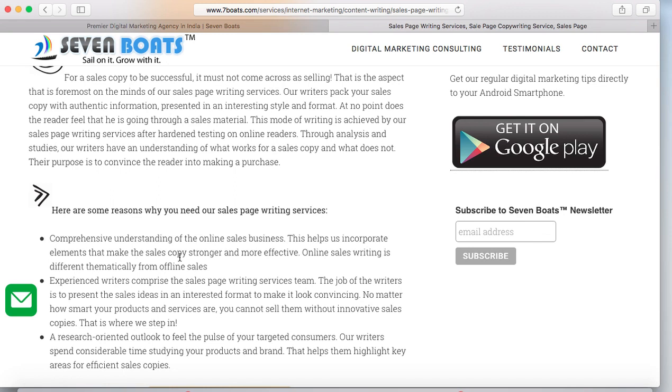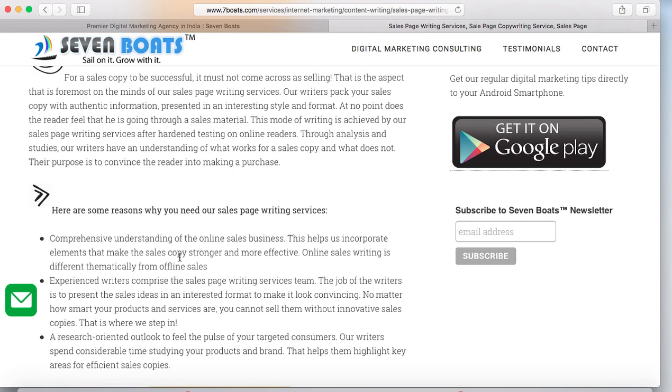Now mostly for any website, the home page is the most important landing page, and there are certain guidelines that you have to follow to develop your landing page. There is no hard and fast rule that Google or any other search engine will decide what is a landing page or not. You have to decide as per your business, as per your potential customers.